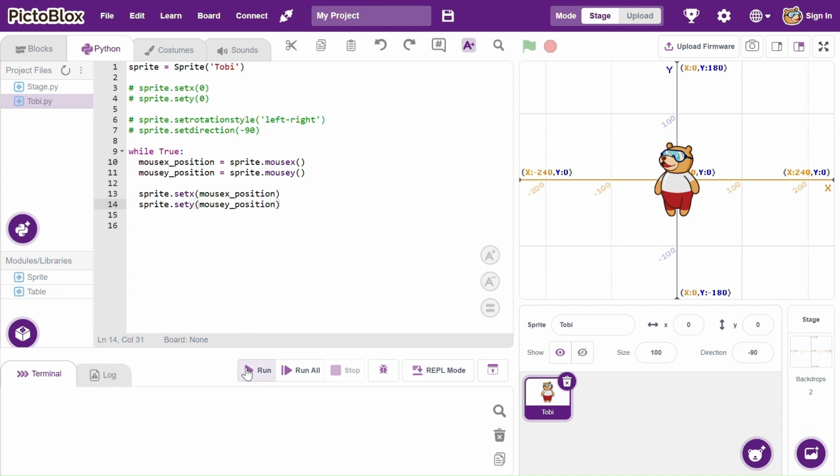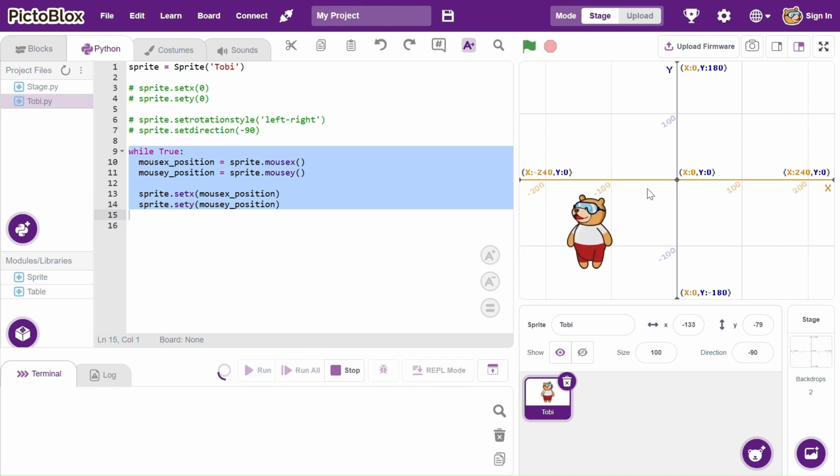If I run this code, because I've commented all of this out, the Python interpreter is going to ignore everything and come to this line. So let's run it. So now you can see as I move my mouse cursor, the character is following my mouse cursor, right? So I'm going to go ahead and stop this.